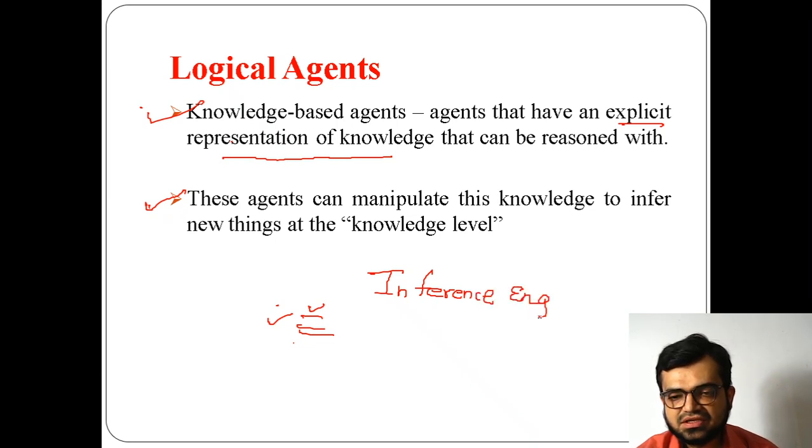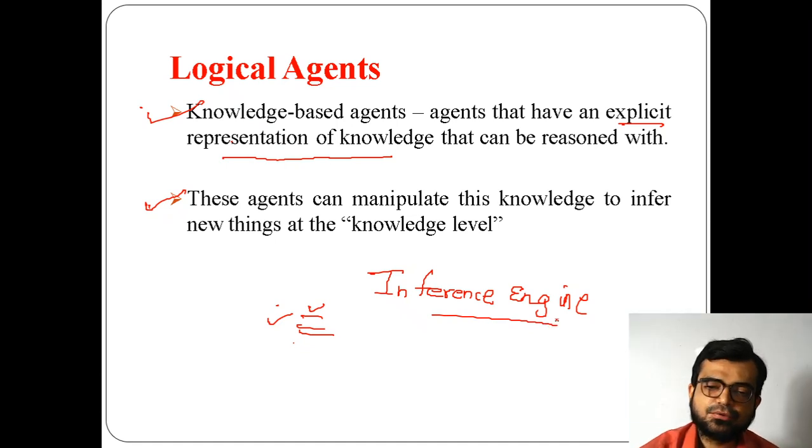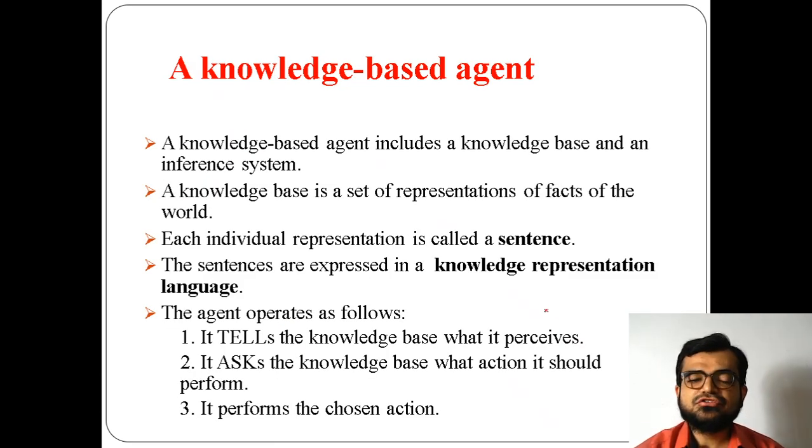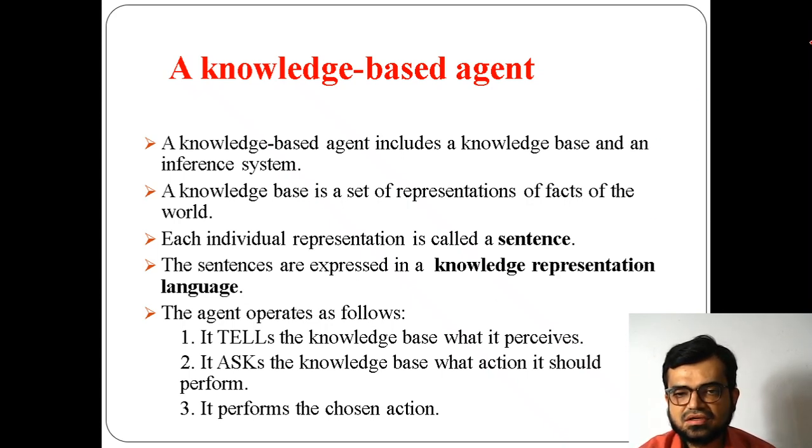Very important point. Knowledge based agents include a knowledge base and an inference system, that is, the inference engine.